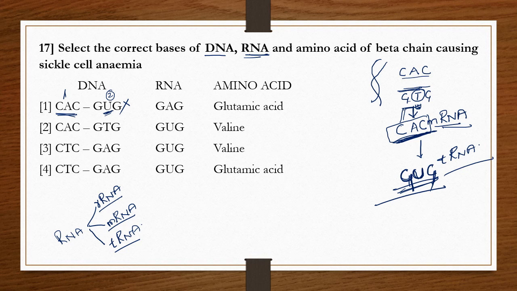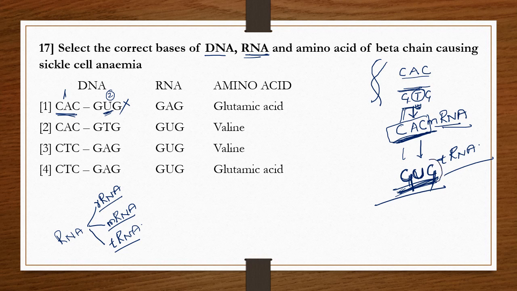When it is transferred, it forms complementary nucleotides. C is bound with G and A needs to bind with T, but in RNA thymine is absent. Instead, A bonds with uracil and C bonds with G. GUG is formed on that tRNA.